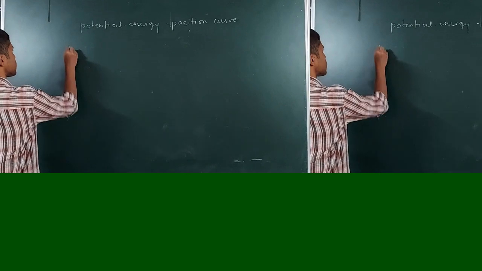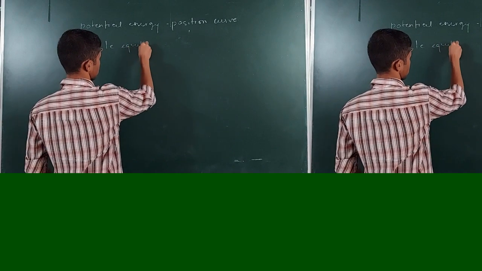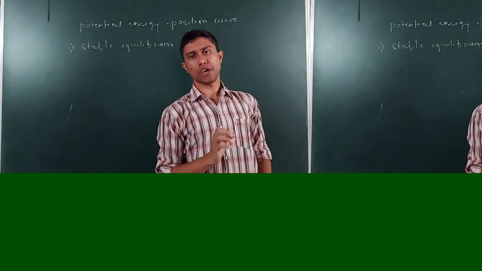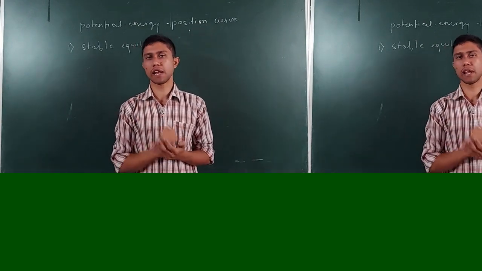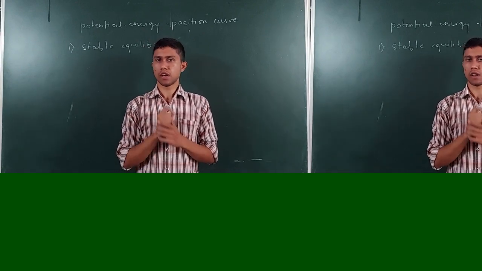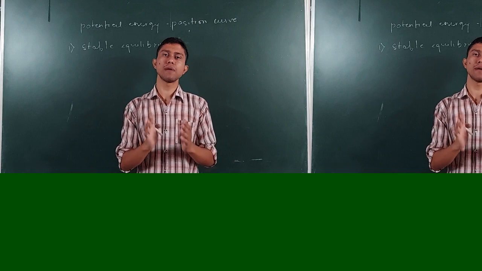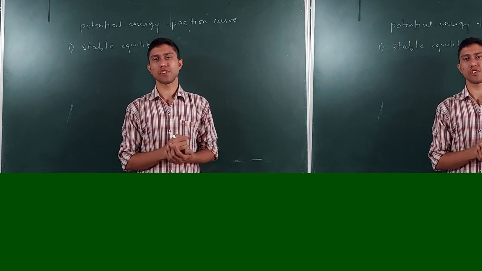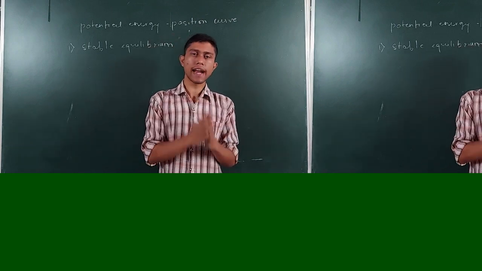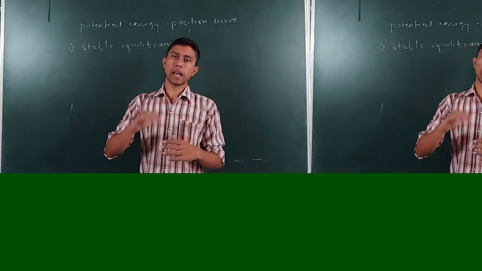So at first we will see the stable equilibrium. Now first we will understand what is the stable equilibrium. Understand that if a particle is in equilibrium, initially the particle is in equilibrium. Now if it is displaced from its equilibrium position, then too if the particle tends to come again towards its equilibrium position, then this type of equilibrium is called a stable equilibrium. I'll repeat it again.